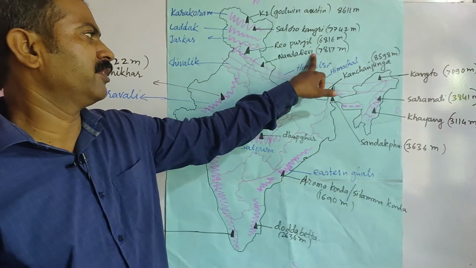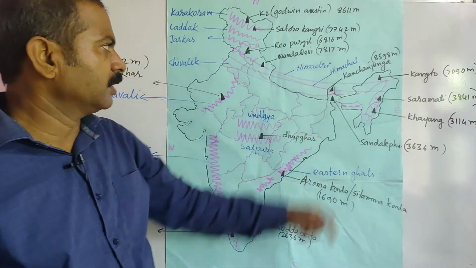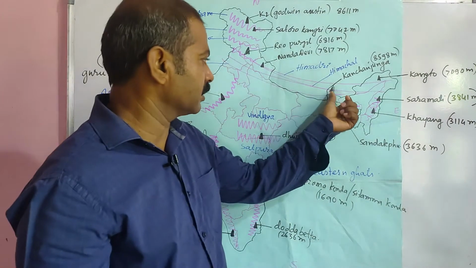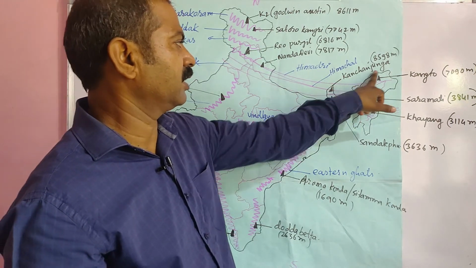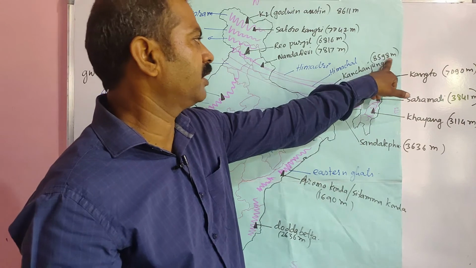Its name is Nanda Devi, its height is 7817 meters, and look at this, this is Sikkim, and in Sikkim we find Kanchenjunga, its height is 8598 meters.